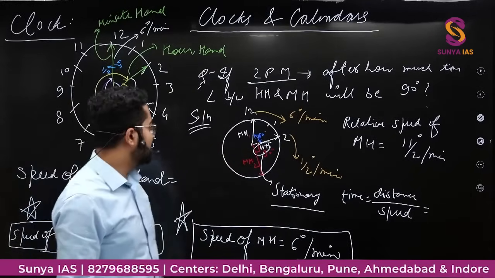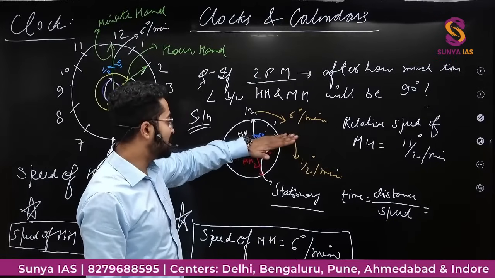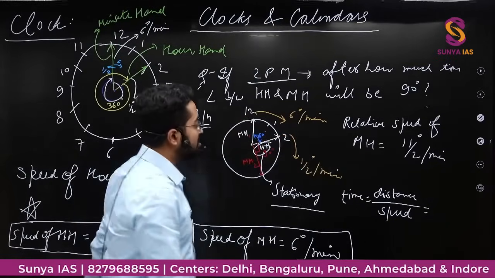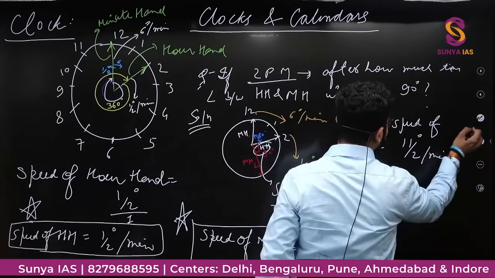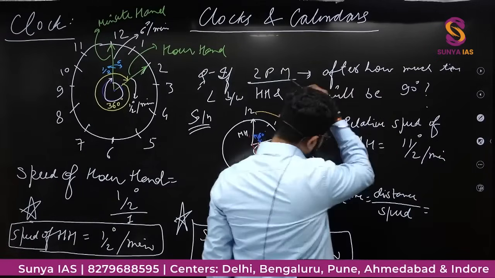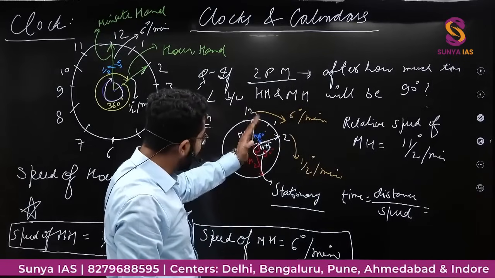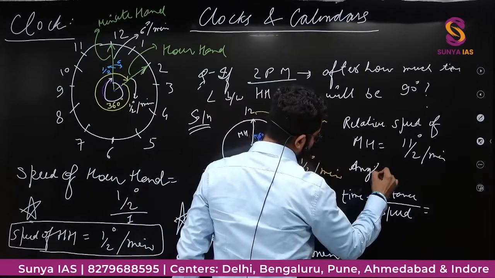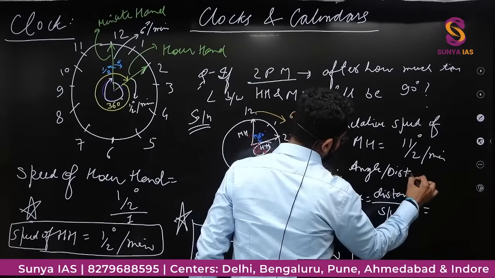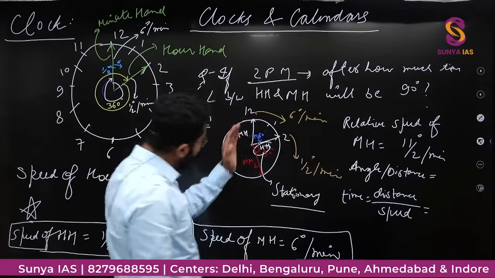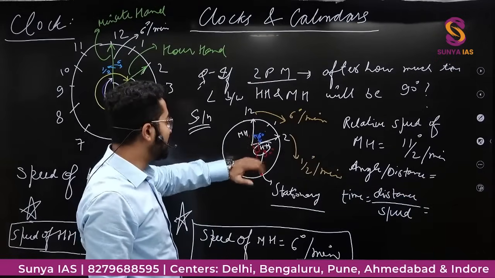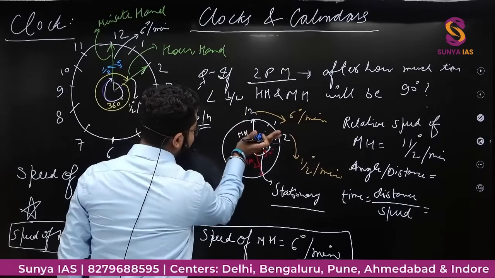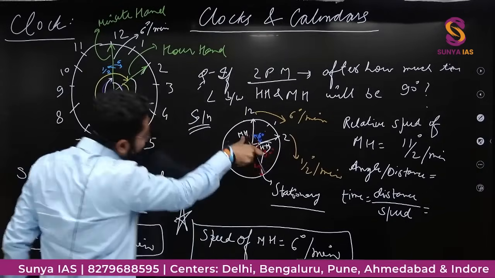Now again हमने सोच लिया कि hour hand is not moving, so minute hand is moving with the speed of 11 by 2 degree. So how much distance this minute hand has to cover to make this angle? So angle or distance that minute hand needs to cover so that the angle between hour hand and minute hand is 90 degree is first ये 60 बना ले, तब कोइंसाइड करेंगे, एंड फिर 90 बना ले.